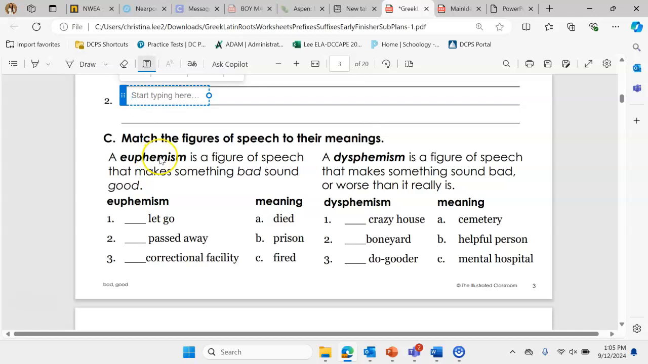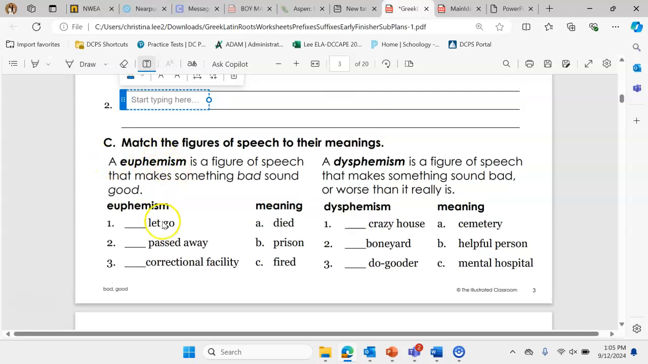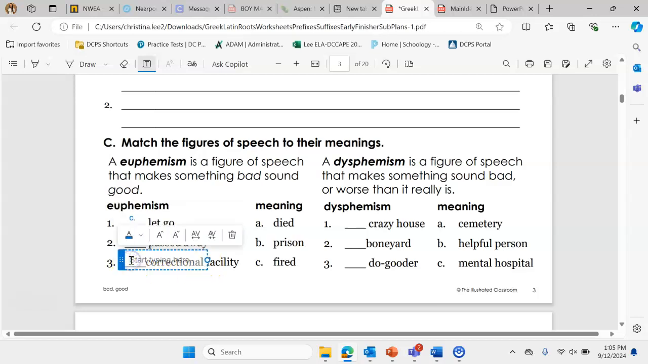And then lastly, we have two types of figures of speech. We have a euphemism and a dysphemism. A euphemism is a figure of speech that makes something that is bad sound better, and a dysphemism is a figure of speech that makes something that is bad worse than it really is. Okay, so let go means that you were fired. Passed away means that somebody died. And a correctional facility is a nicer way to say prison.